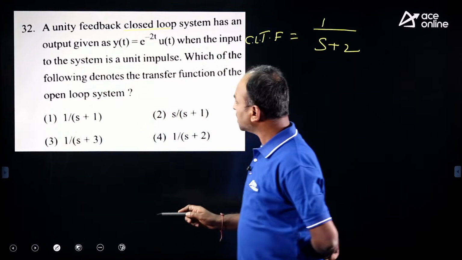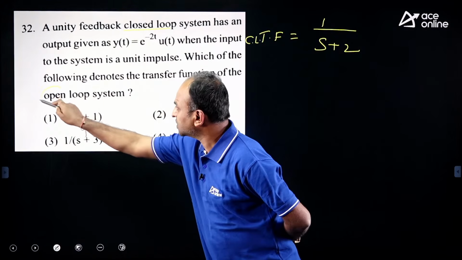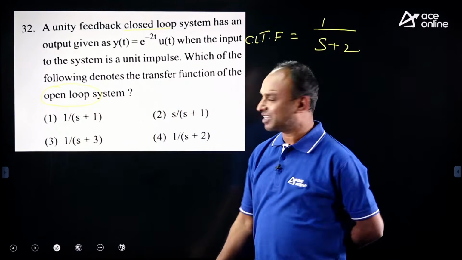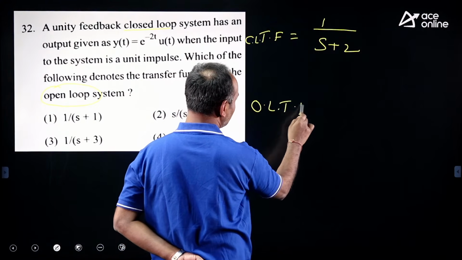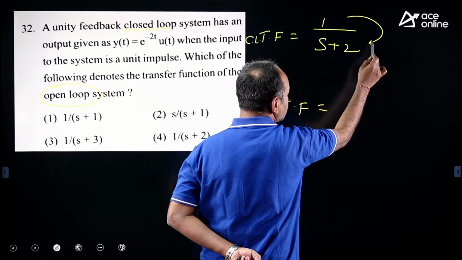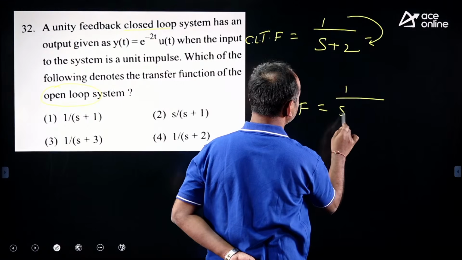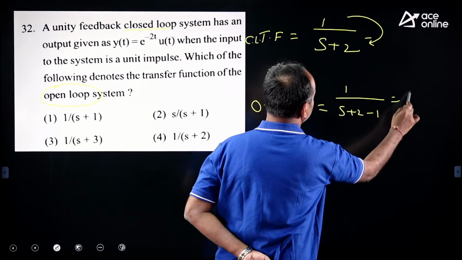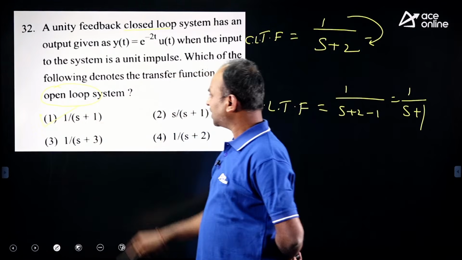But the examiner is asking for the open loop transfer function. Shortcut technique: what is the open loop transfer function? Take the numerator and subtract it from the denominator. The denominator is s plus 2 minus 1, so we get 1 upon s plus 1. What is the correct option here? The first one is the correct answer.